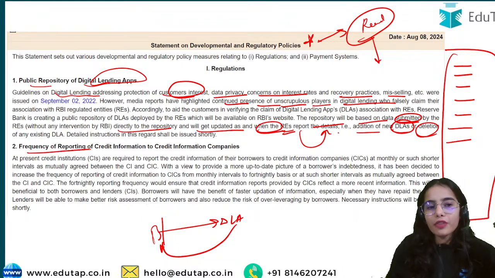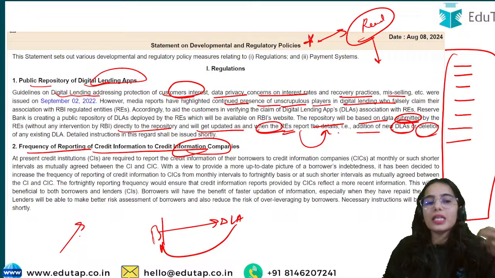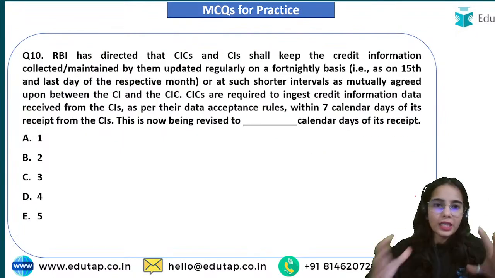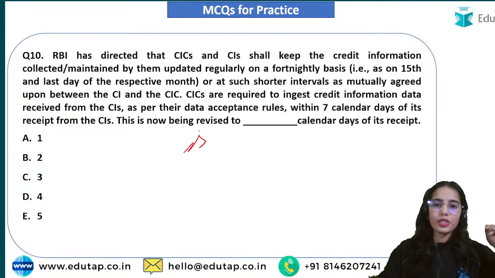Next was regarding the frequency of reporting of credit information to the credit information companies. RBI proposed that there is a requirement for faster updates of credit information by the credit information companies, and for that the complete guidelines have been released by the Reserve Bank of India. So try to answer this question.